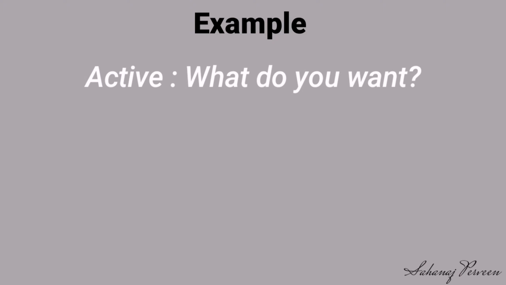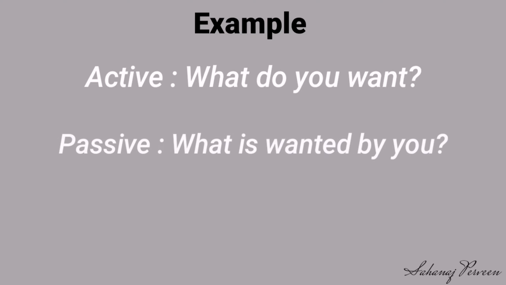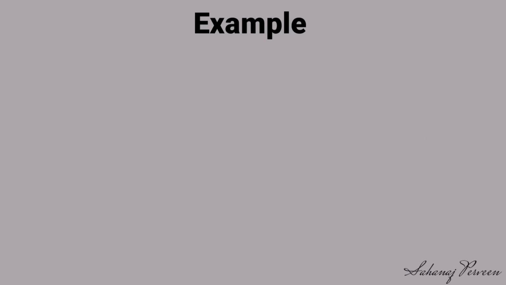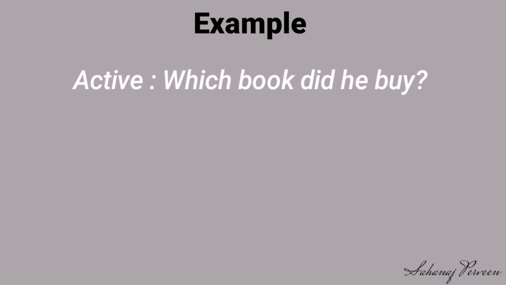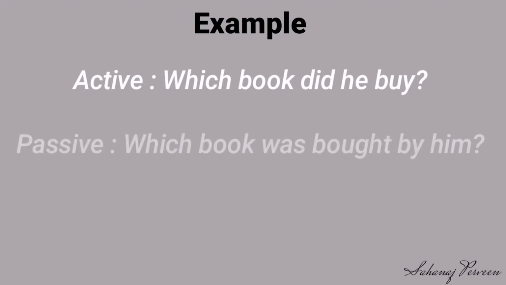Dear students, now let's look into some more examples. Here the WH word is not being changed. Active: What do you want? Passive: What is wanted by you? Which book did he buy? Which book was bought by him?